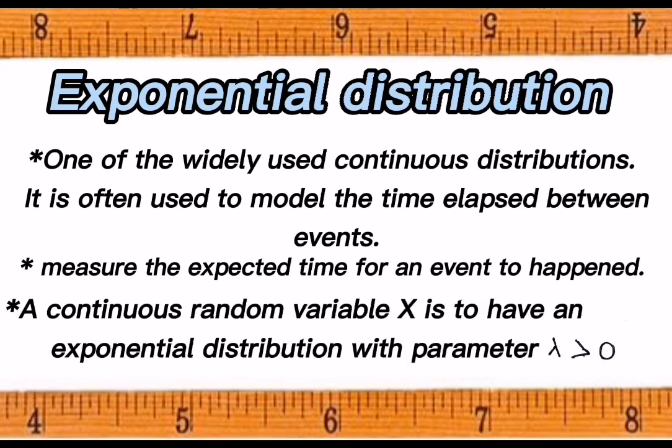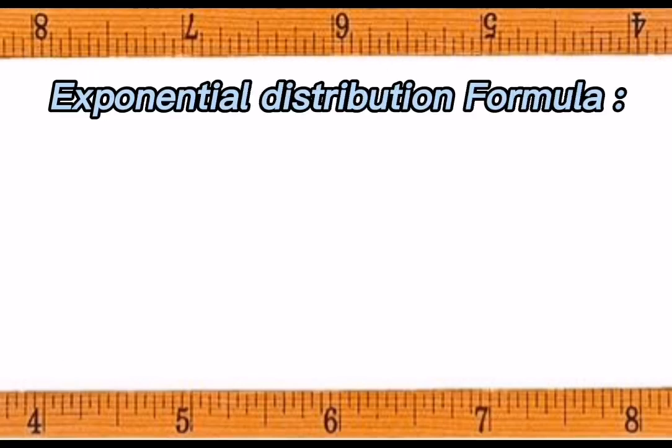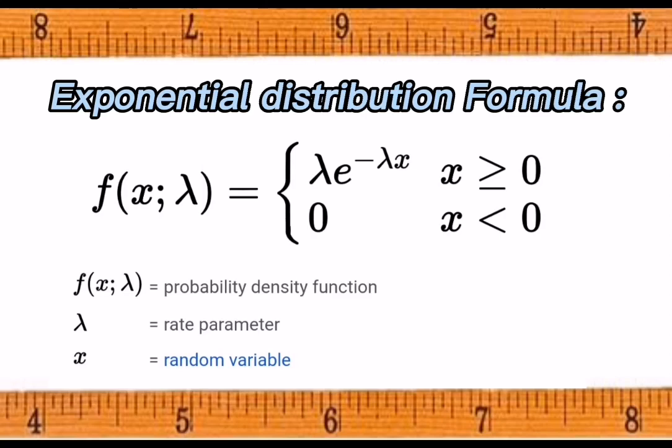So, a continuous random variable x is said to have an exponential distribution with parameter lambda greater than 0. So, the exponential distribution formula will be given as follows.